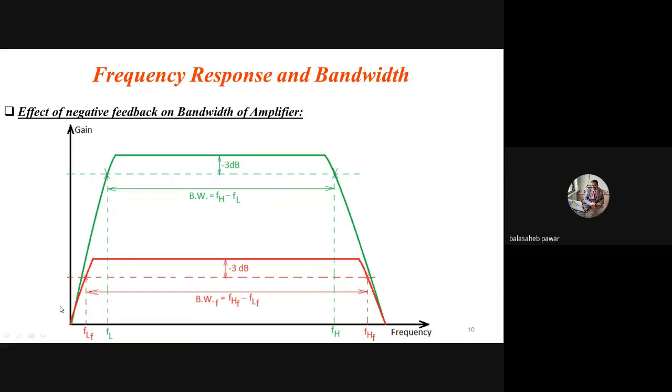Below FL, gain is not sufficient, and the gain is also not sufficient at the high frequency side. Means we can say the amplifier circuit will not amplify the applied input signal satisfactorily if its frequency is less than FL or greater than FH of that amplifier.